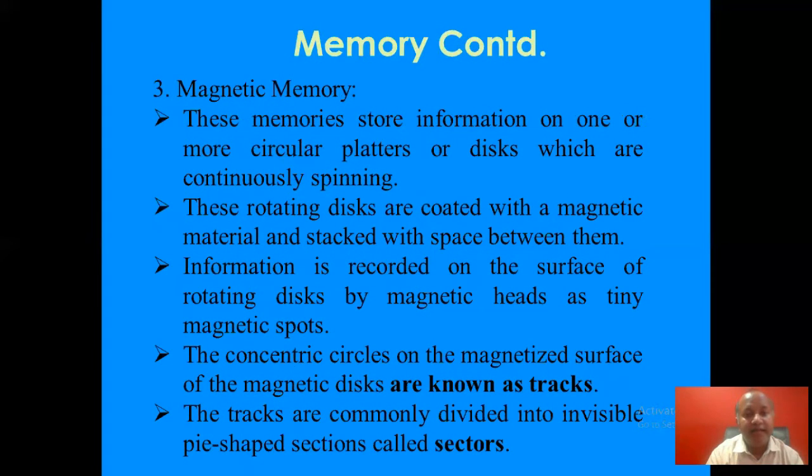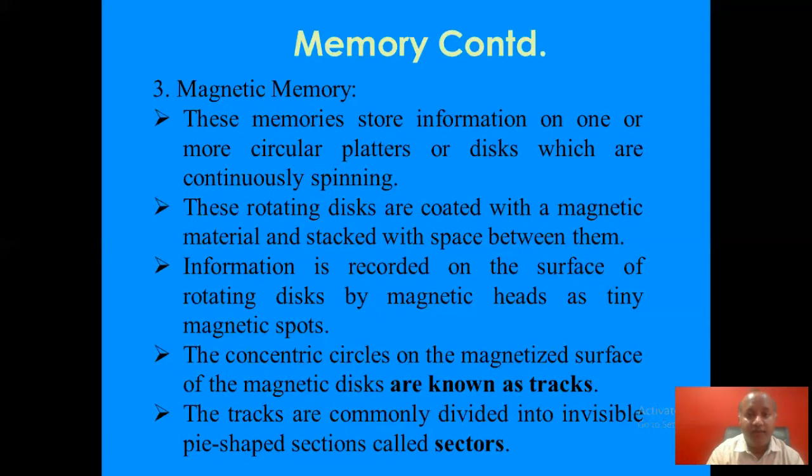Next is magnetic memory. Now try to visualize the picture of this magnetic memory. These memories store information on one or more circular platters or disks which are continuously spinning. These rotating disks are coated with a magnetic material and stacked with space between them. Information is recorded on the surface of the rotating disk by magnetic heads as tiny magnetic spots.